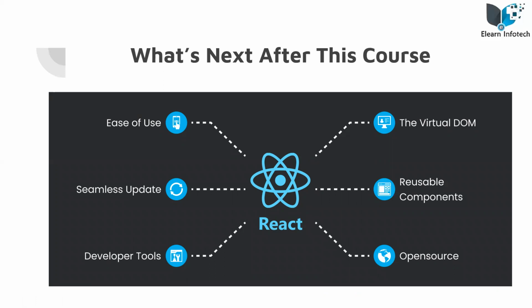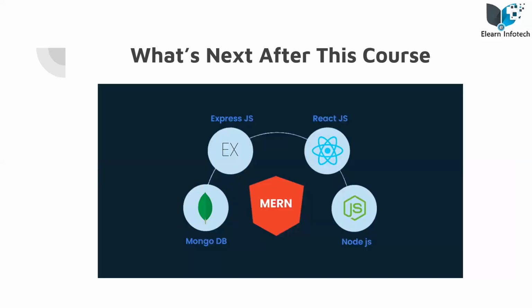If you want to learn React, you must have skills in HTML, CSS, JavaScript, and Bootstrap. So after learning HTML, CSS, JavaScript, Bootstrap, and jQuery, you can also upgrade yourself by learning React. Or you can also